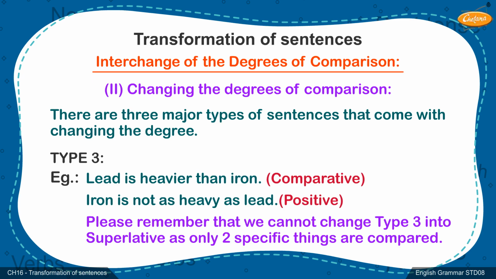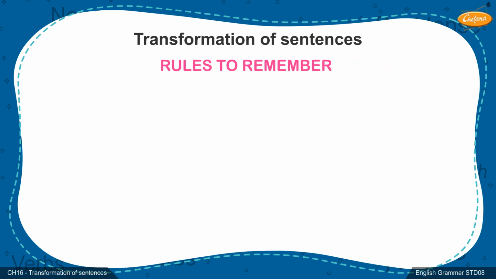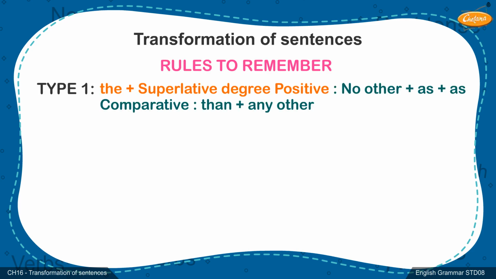Please remember that we cannot change type 3 into superlative as only 2 specific things are compared. Rules to remember. Type 1. The plus superlative degree, positive: no other plus as; comparative: then plus any other. Type 2.